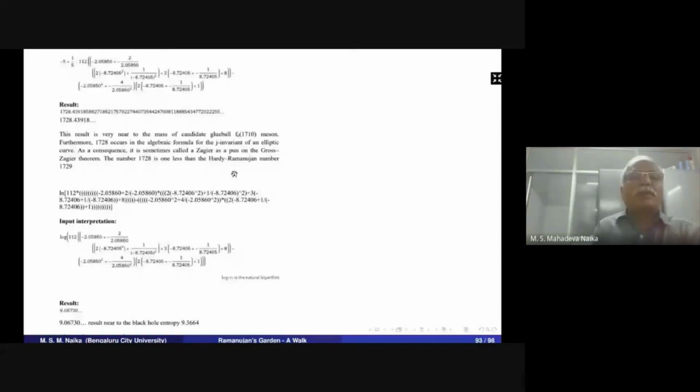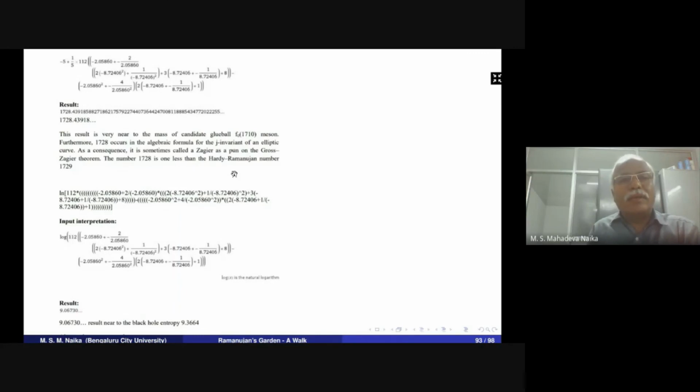Furthermore, 1728 occurs in the algebraic formula for the j-invariant of an elliptic curve. As a consequence, it is sometimes called the Gauss-Zagier theorem. The number 1728 is one less than the Hardy-Ramanujan number 1729. This number is very interesting because Ramanujan was bedridden in the hospital.